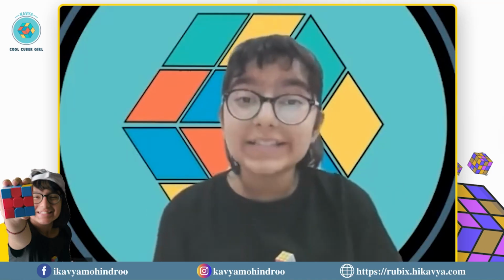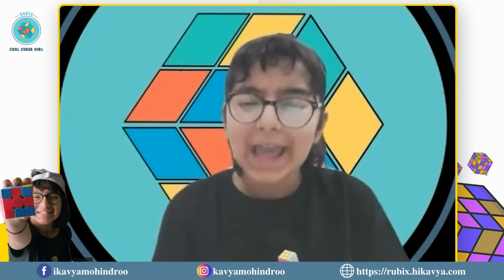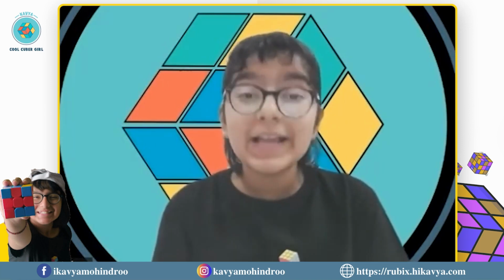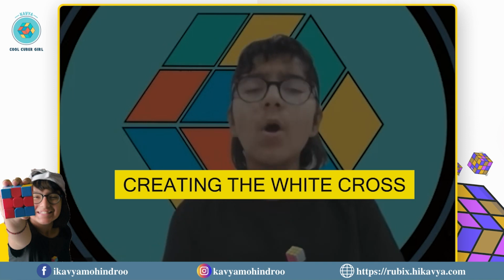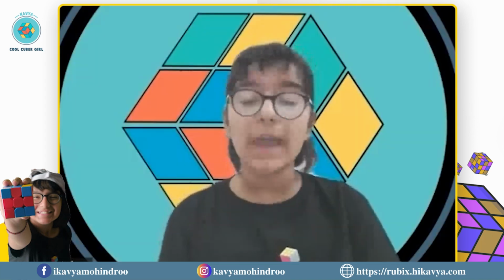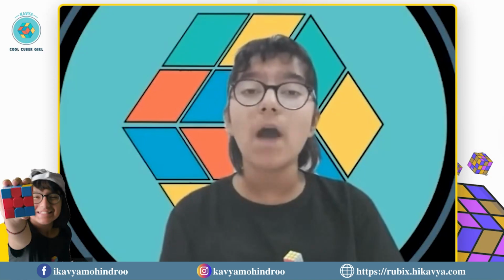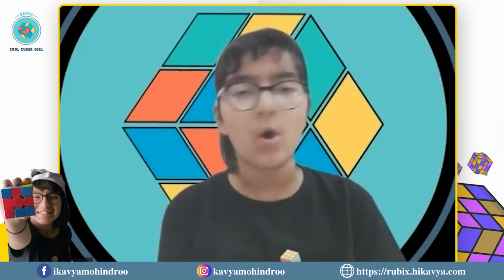Welcome to the first step to solve the first layer. And do you know what it is? It is creating the white cross. And creating the white cross is basically all about solving the white edge pieces और उनको correct position पे लाना. All right.